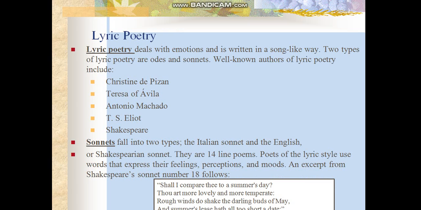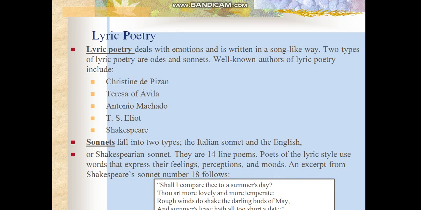Then we have sonnets, especially the Shakespearean sonnet and the Miltonic sonnet, as you can see here. They may be in four lines, which we call quatrains, especially in the Shakespearean sonnet.